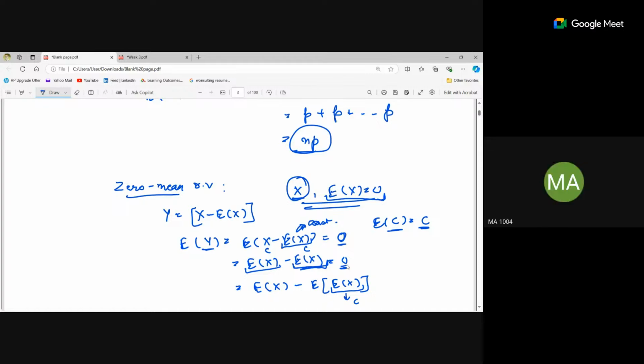Ma'am, why are we breaking this expectation of x minus expectation of x as expectation of x minus expectation of x? I'm not getting this and I'm unable to digest this one.